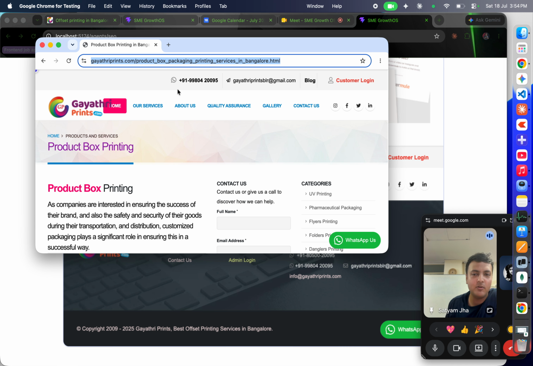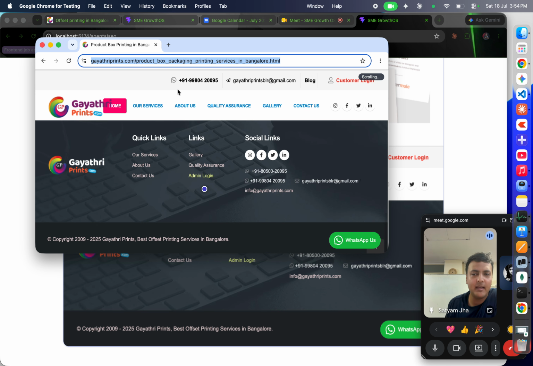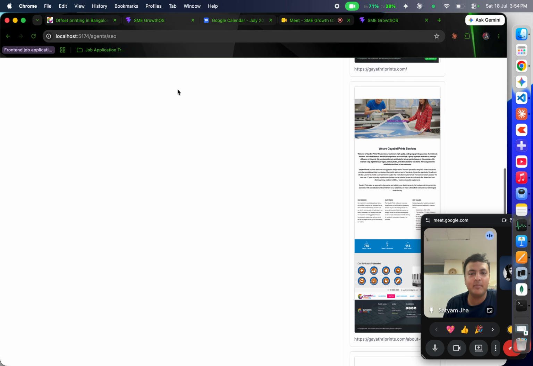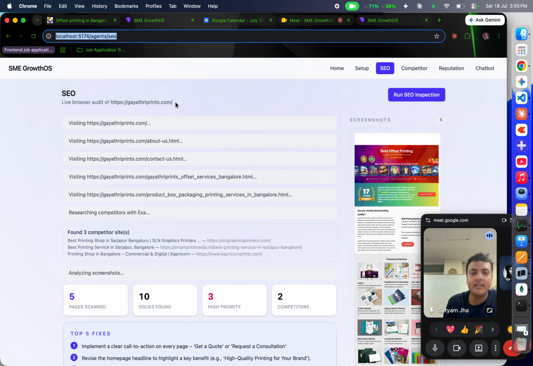Once the capturing of the data completes, we have fine-tuned our agent to not just look at the design part, making it very beautiful like an Apple product, but also at the business implementation: what details are missing, what points are missing, or what things competitors are doing that you are not doing. Here I already ran this in the background just for the demo.